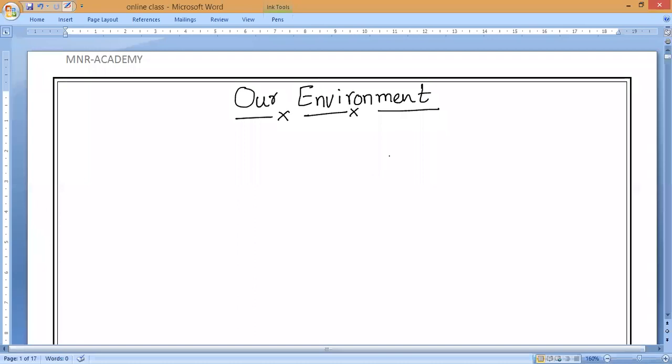Now, the last chapter which comes under biology is our environment, chapter number 15. The theme of this chapter is natural resources. Basically, it is a separate chapter in our class 10th. So, the 15th chapter.